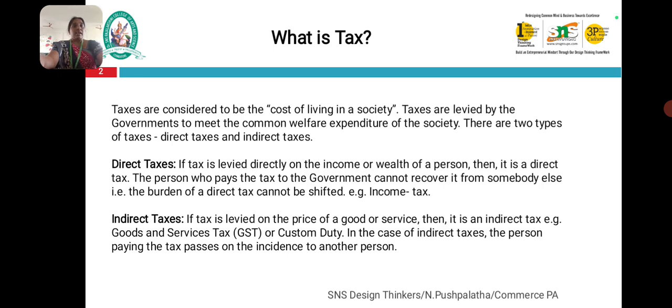Next one is indirect tax. If tax is levied on the price of goods and services, then it is an indirect tax. For example, goods and services tax, called GST, and customs duty. In the case of indirect tax, the person paying the tax passes on the incidence to another person.